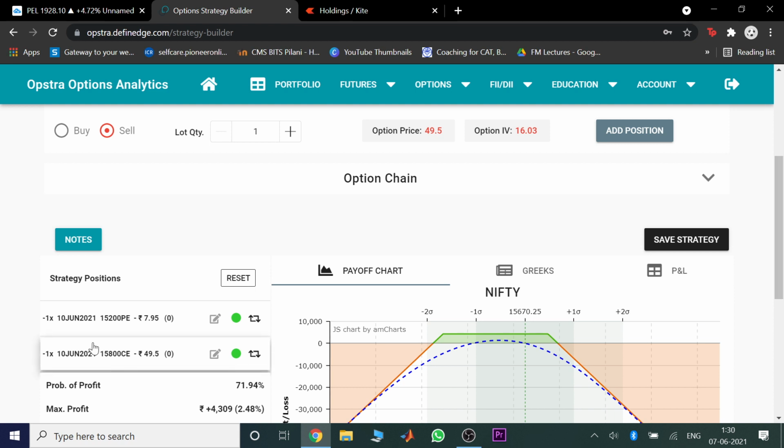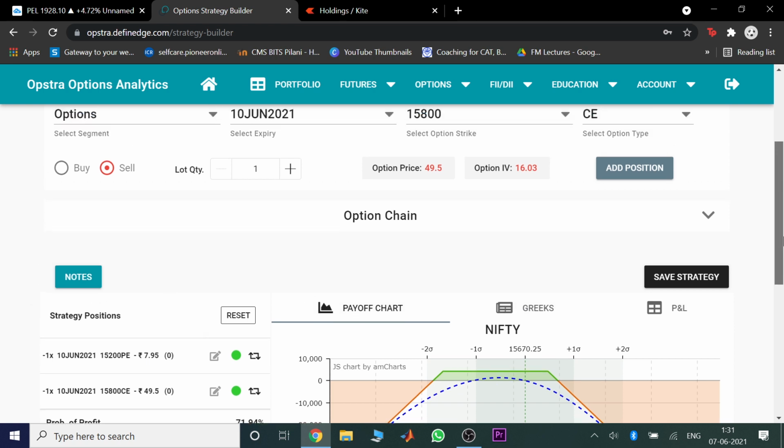That's how simple it is. Now to hedge this position of 15,200 put option, I will buy a put option with a strike price which is less than 15,200. Selling this is giving me 7.95 premium. Now to hedge this, I will buy a put option with premium lesser than 7.95.